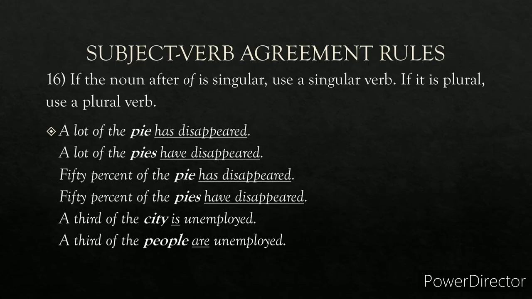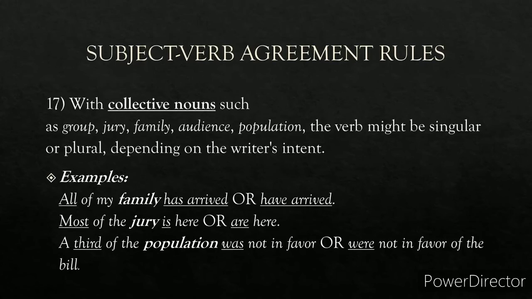"A third of the city is unemployed." After of, city is singular, so the singular verb is will come. "A third of the people are unemployed." After of, people is plural, so are unemployed. Are is a plural verb.